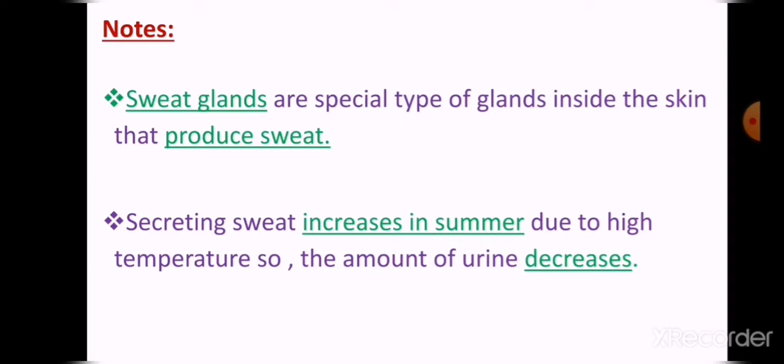In summer there is more sweat than in winter, due to the high temperature. So the amount of urine decreases. The man urinates less in summer than in winter because secreting sweat in the summer increases due to the high temperature.